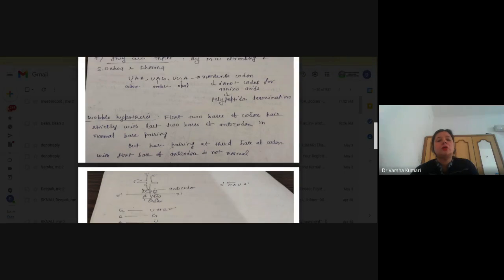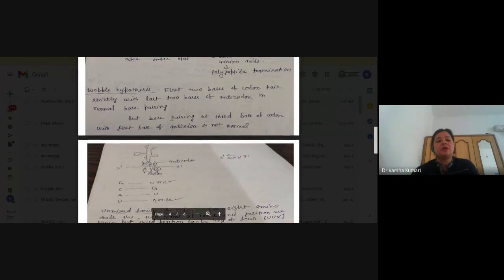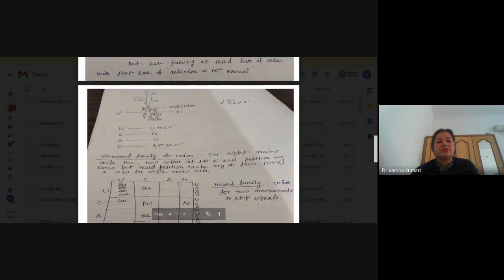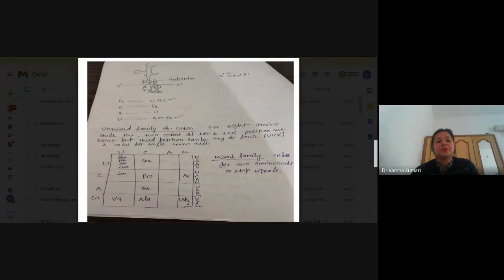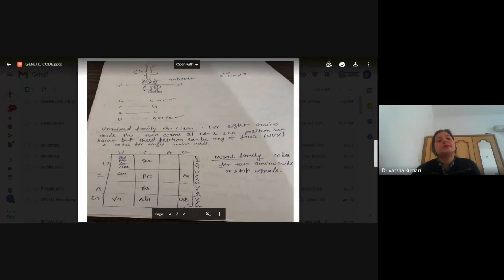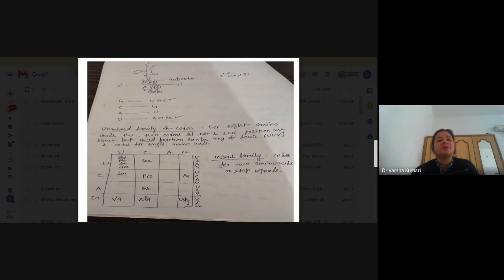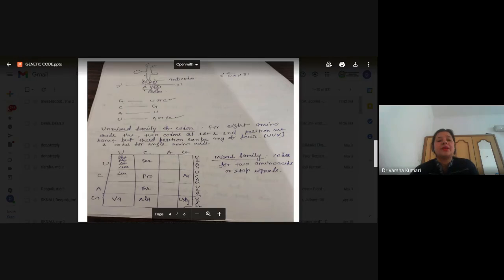Then coming to the Wobble hypothesis. So what is the Wobble hypothesis? First, you can see this diagram. As I already discussed while discussing translation, there is a pairing between the codon of mRNA and the anticodon of tRNA.